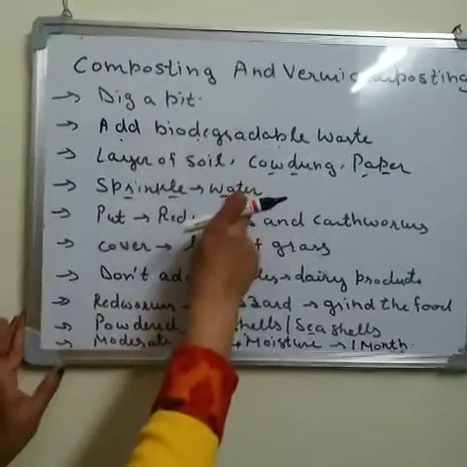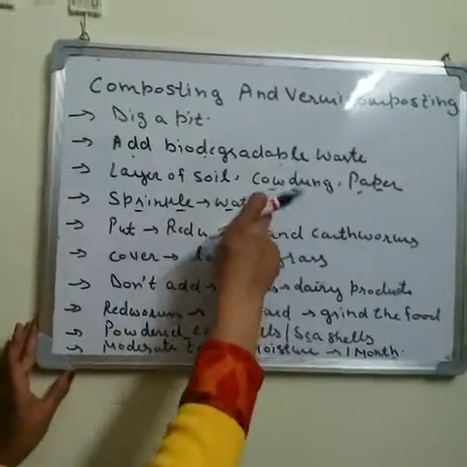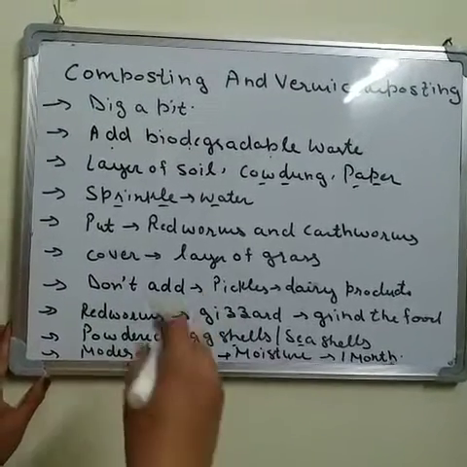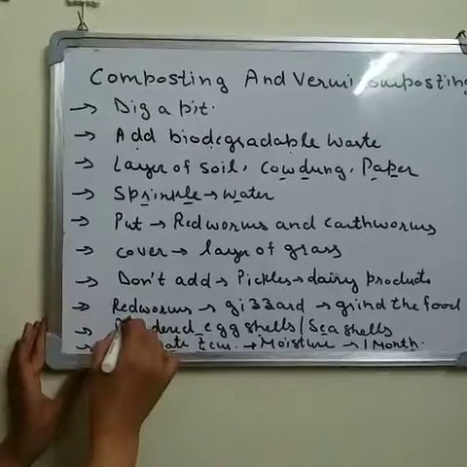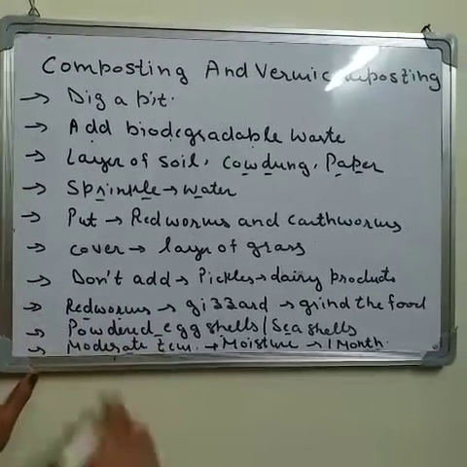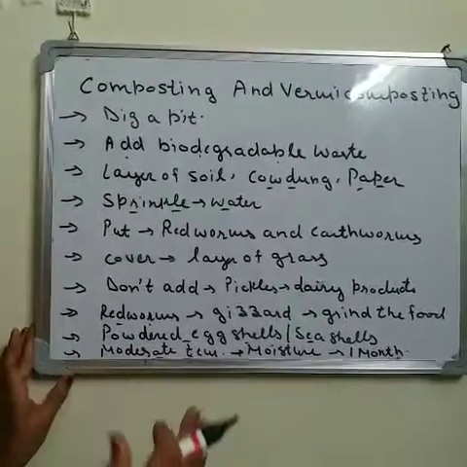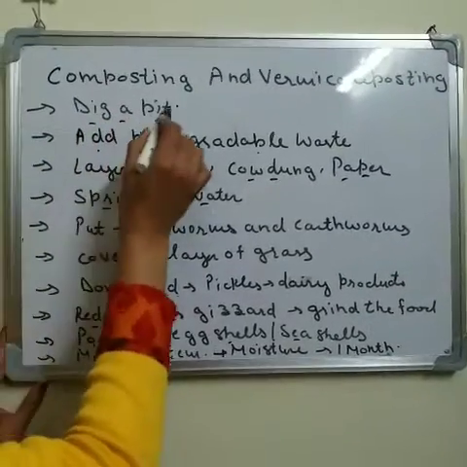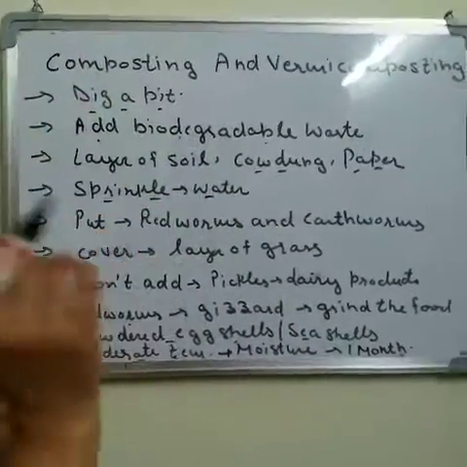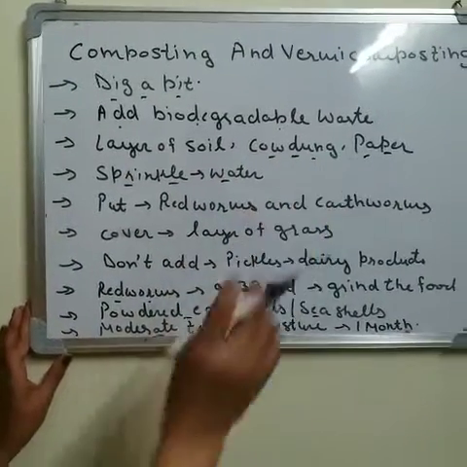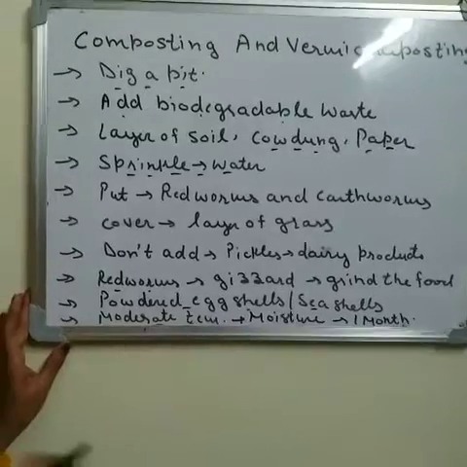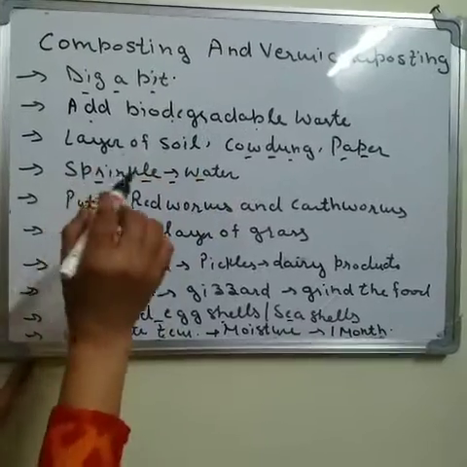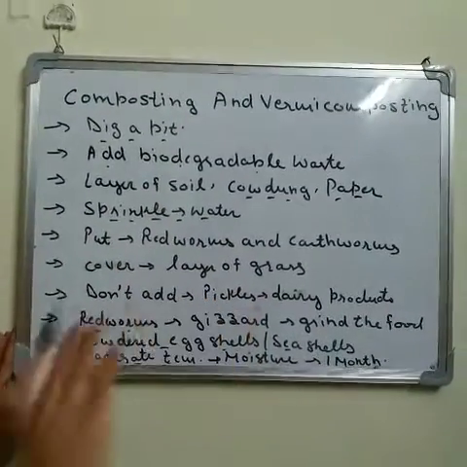When you are making the pit, you have to take care that the temperature of that place is moderate, not so high and not so low, because red worms and earthworms can't survive in a very high or very low temperature. That's why I'm saying dig a pit where there is no direct sunlight. Take care of the temperature, sprinkle some water and cover the pit with soil and biodegradable waste.